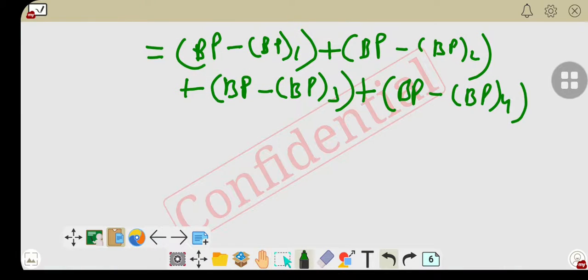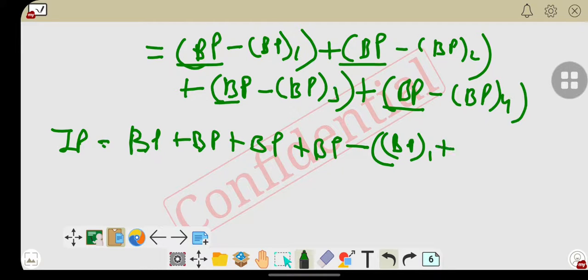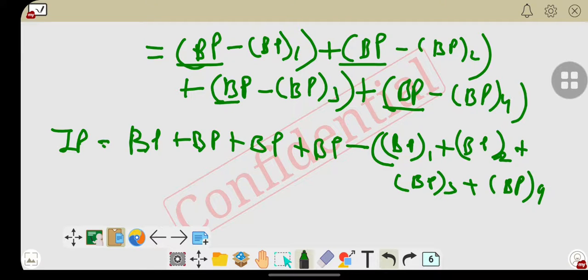Now IP, that is the total indicated power, after solving this becomes BP plus BP plus BP plus BP, meaning 4 times BP, and then minus BP1 plus BP2 plus BP3 plus BP4.